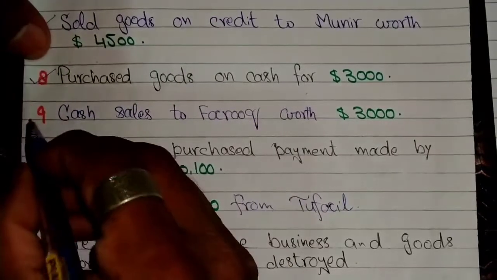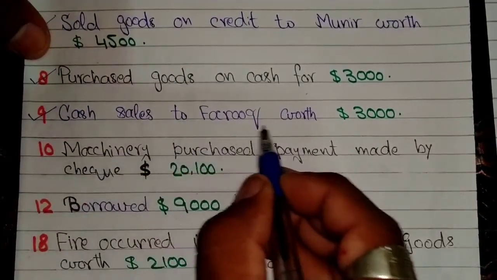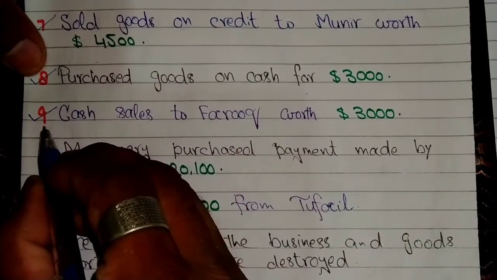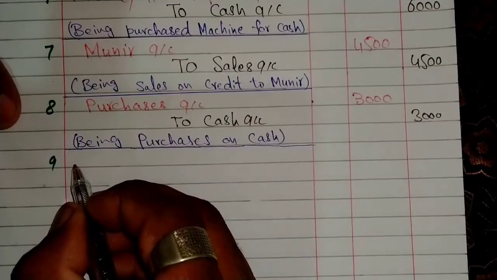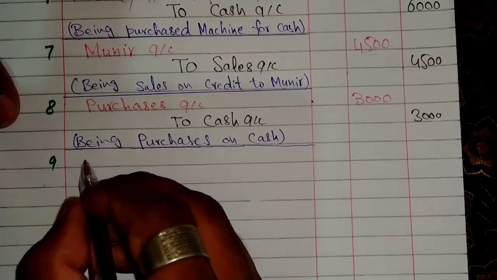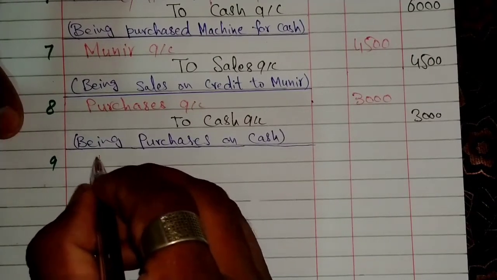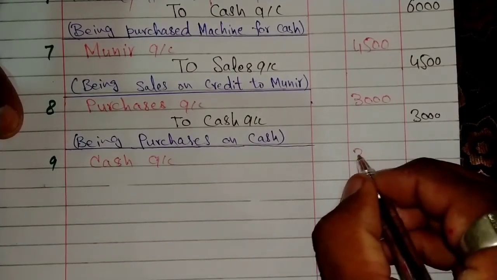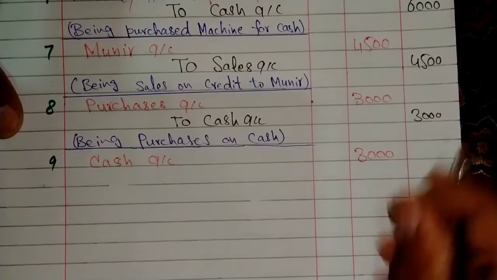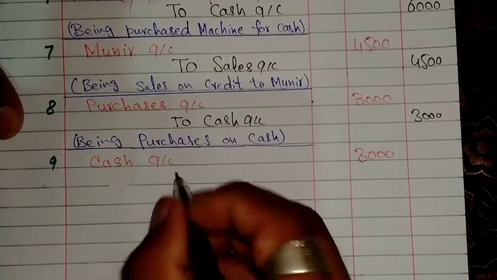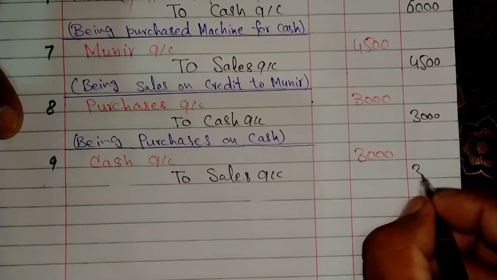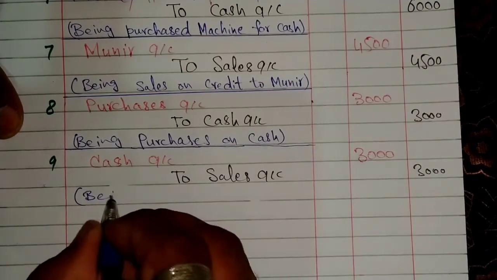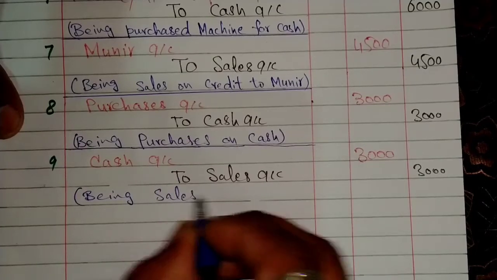Next transaction is cash sales to Farouk worth $3,000 on 9th January. Cash sales to Farouk, the entry will be cash account debit with $3,000 to sales account credit with $3,000, with description being sales on cash.